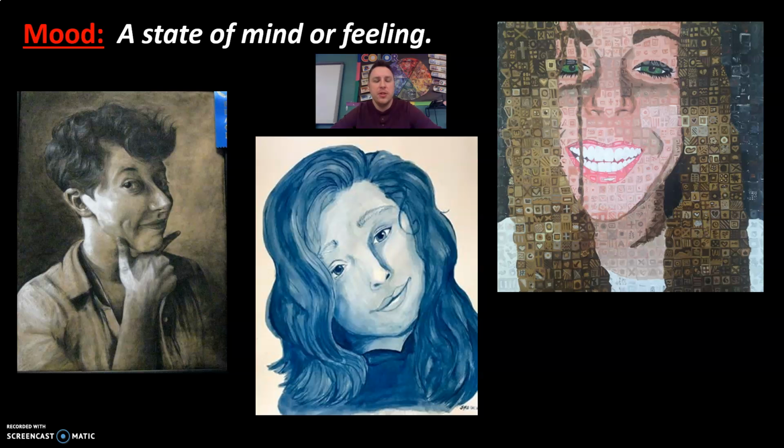And then the image on the bottom middle is looking over her shoulder, looking at us, almost in some way that she's trying to get our attention. But each one of these shows a different mood, just like the slide before it. But specifically, again, a mood is a state of mind or feeling. So please make sure you have that as your definition for today.